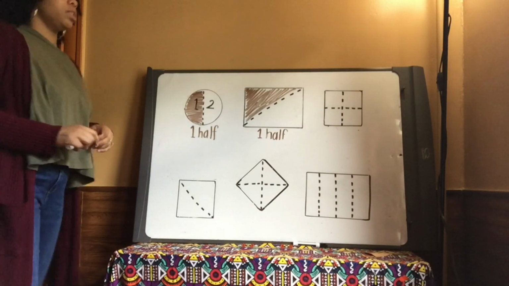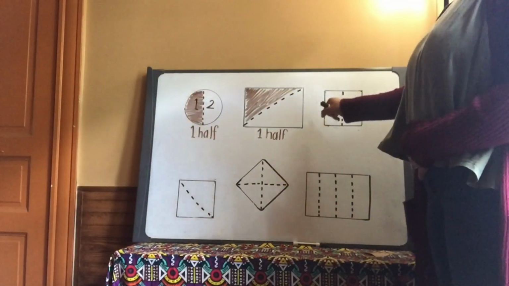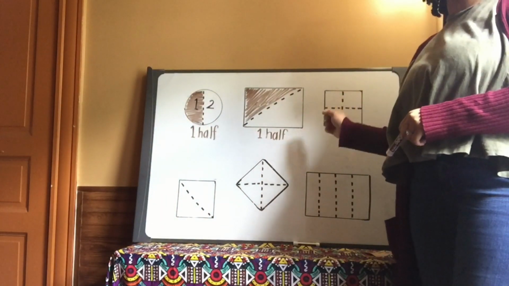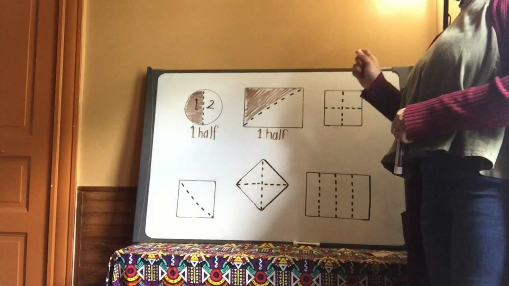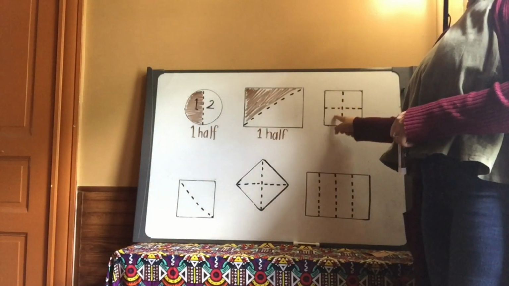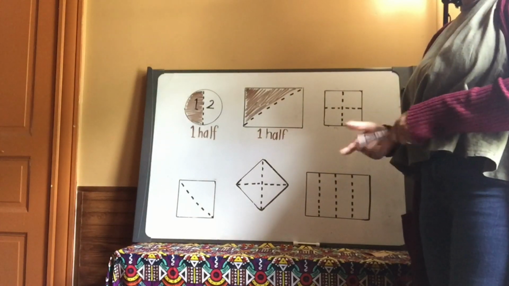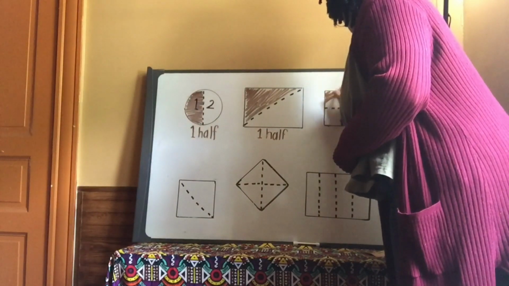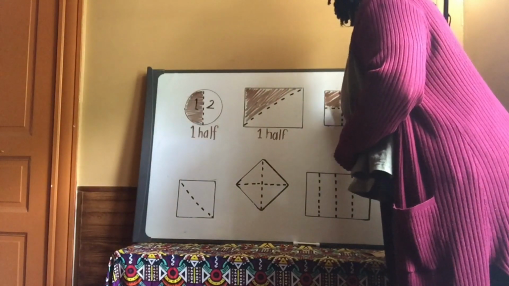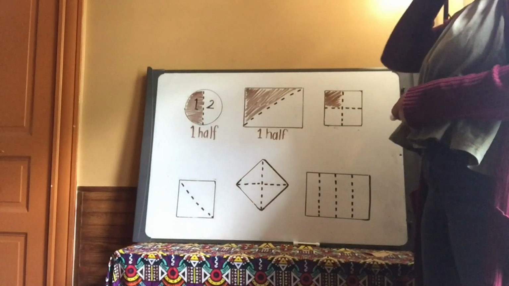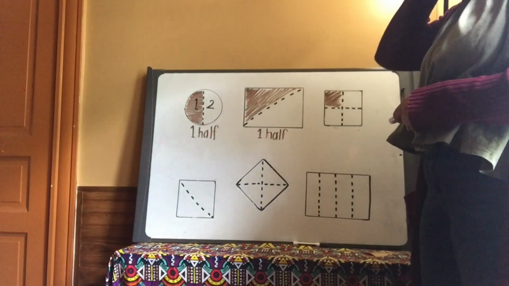All right, let's move on to our square that has been divided into quarters. There are 4 equal parts in the square, but now I want to show by shading in a part 1/4 of the square. Okay? 1, 2, 3, 4 parts. I'm only going to shade in one of those parts. Once I shade in that one part, that represents 1/4 of that square.